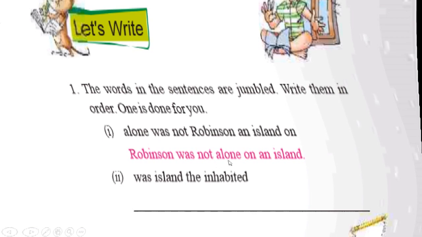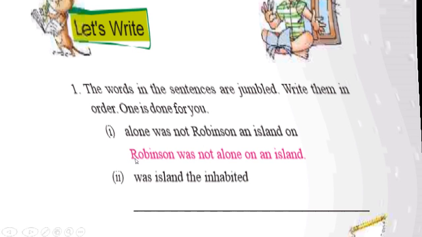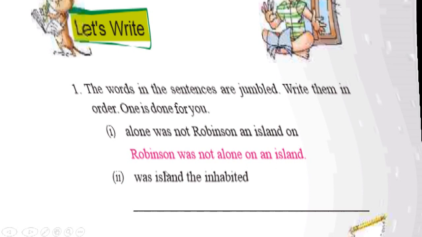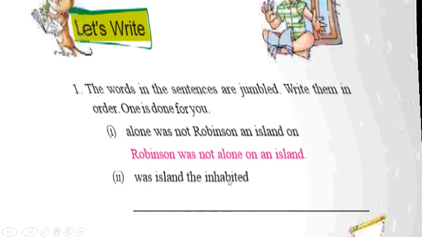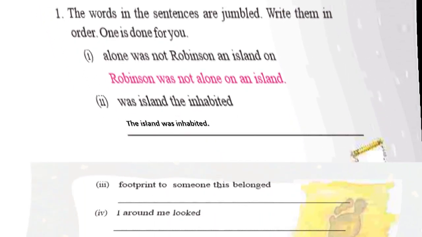Let us correct them. So one example is here. Alone was not Robinson an island on. So the correct or meaningful sentence is: Robinson was not alone on an island. Okay. Was island the inhabited? So let us see what is the answer. The island was inhabited. So this is the correct or meaningful sentence using these words.